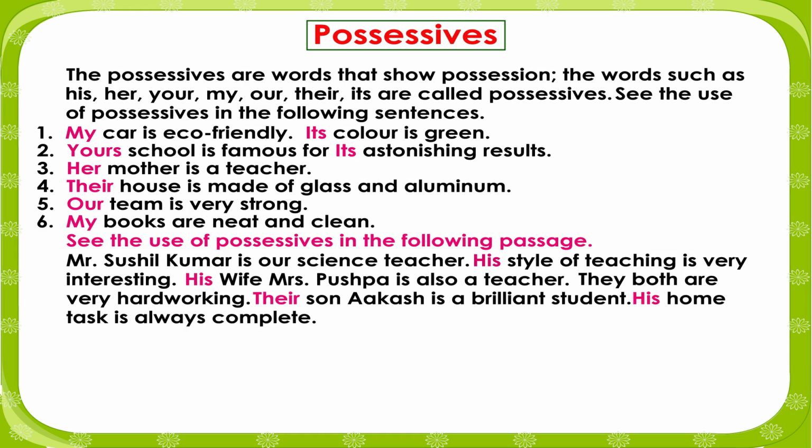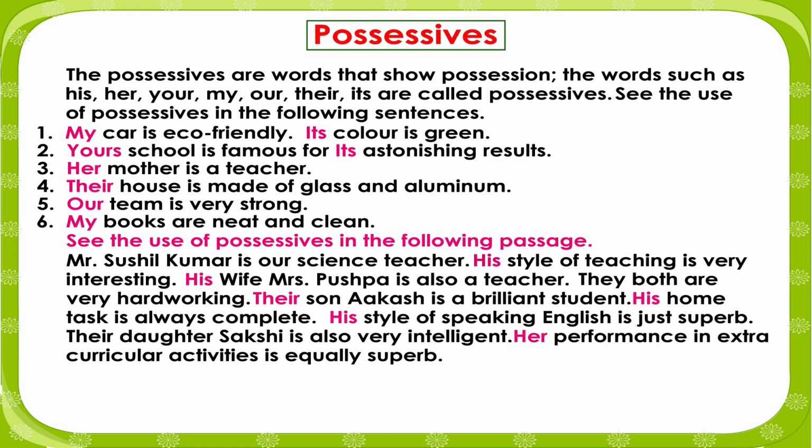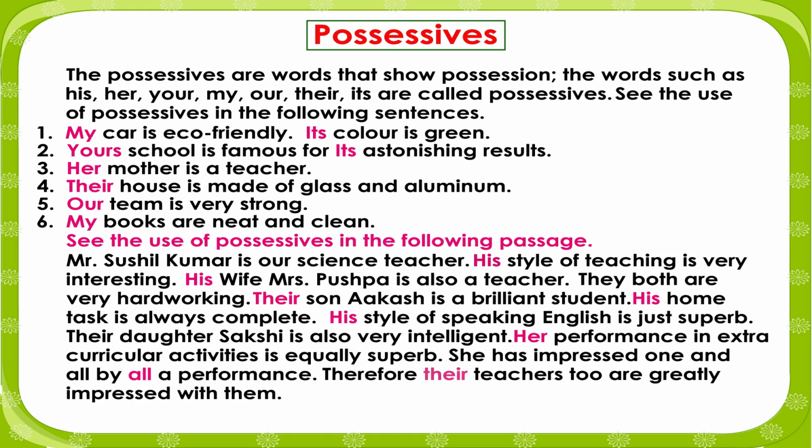His home task is always complete. His style of speaking English is just superb. Their daughter Sakshi is also very intelligent. Her performance in extracurricular activities is equally superb. She has impressed one and all by her performance. Therefore, their teachers too are greatly impressed with them.